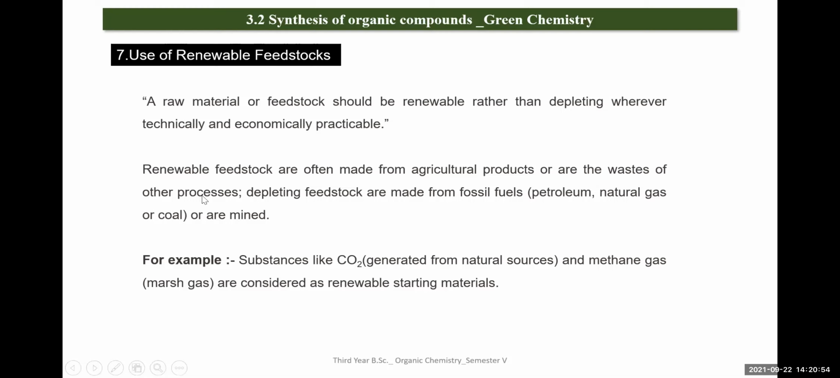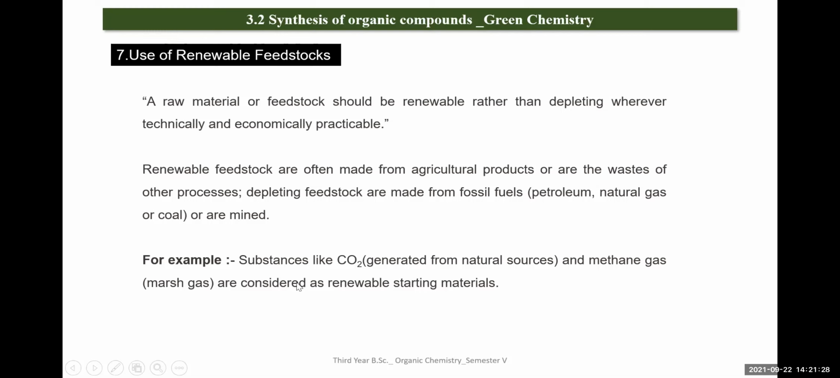Recently, the prices of petrol and diesel have been going very high. So the government is trying to create alternative resources for green energy, you can say renewable sources. This comes under this particular principle. Renewable feedstocks are often made from agricultural products, which are very easy to get, or are the waste of other processes. Depleting feedstocks are made from fossil fuels: petroleum, natural gas, or coal, and are mined.